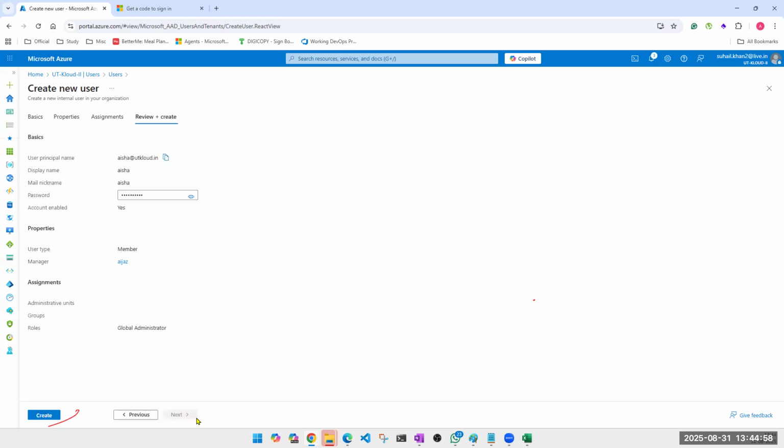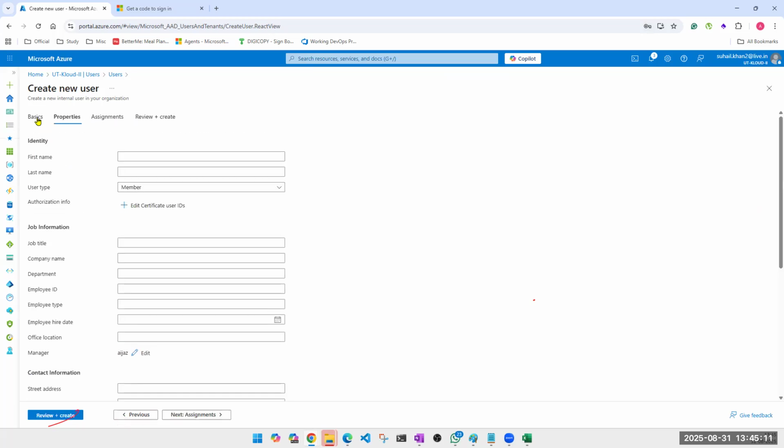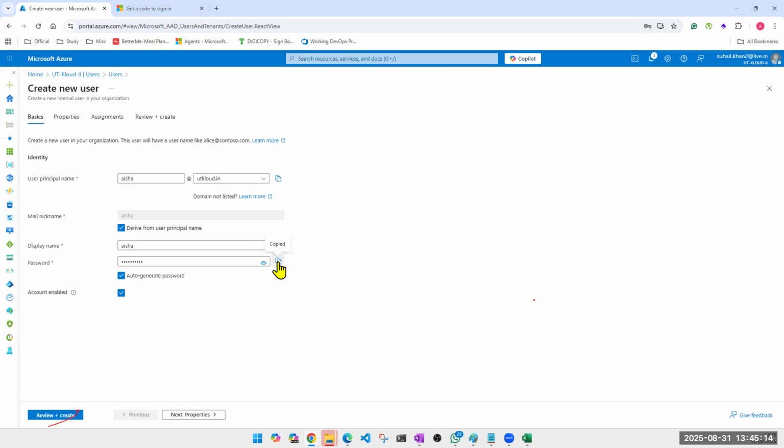Click next. Password. You'll get it on the first page also. I think I missed sharing that with you. Right? You can copy it from there, paste it somewhere. In our case, let me show it to you. So copy the password. You can auto generate the password. It is fine. And especially if you're creating multiple users, right? Then what needs to be done? Don't click on auto generate password. Let's select our own password. How is this going to help me? It will be common for everyone and they may just reset it at their own convenience.